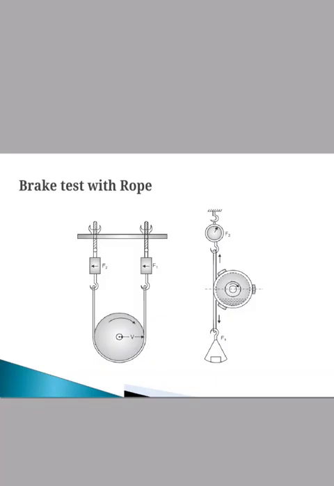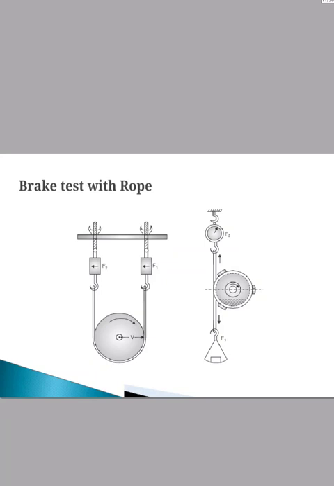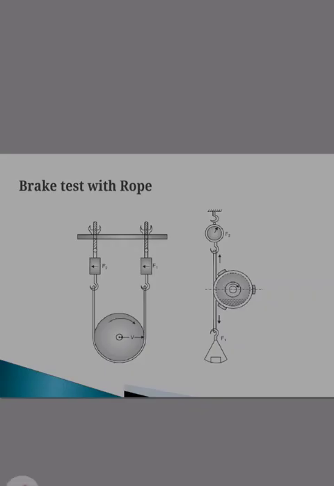See in the second image, the tension on the belt is adjusted by adjusting the swells or by adding weight F1. The resistance to the motion of the pulley is due to the friction of the rope or belt. The effective force acting at the rim of the pulley is F1 minus F2 in kg, as F1 opposes motion and F2 helps motion.